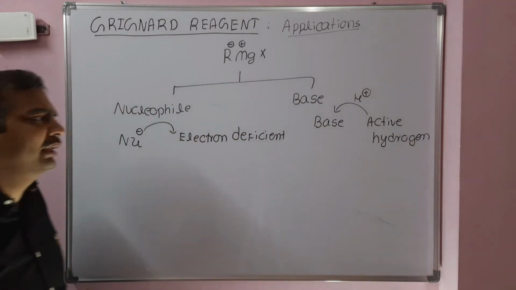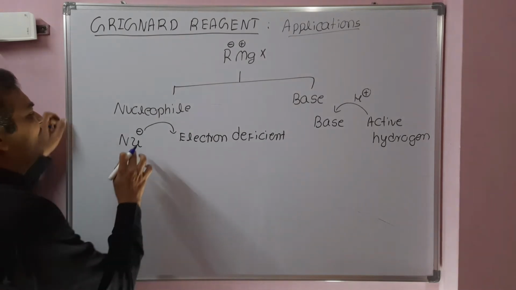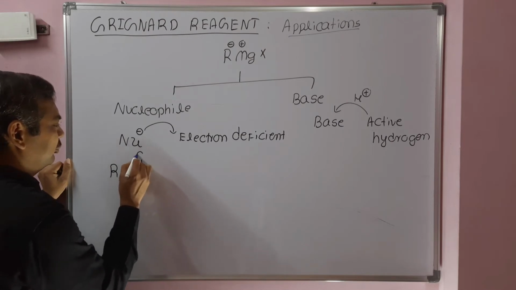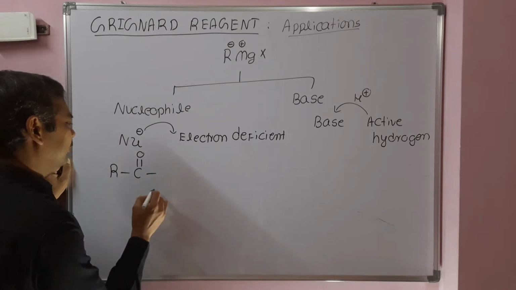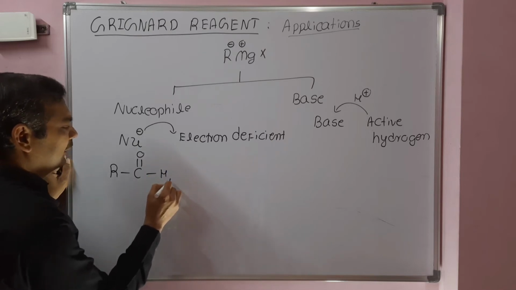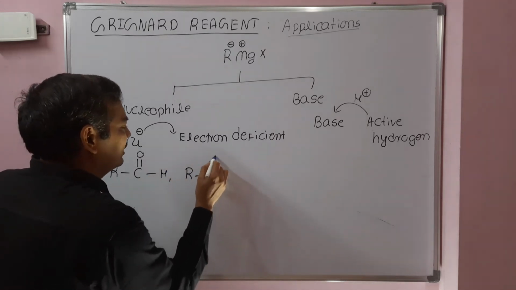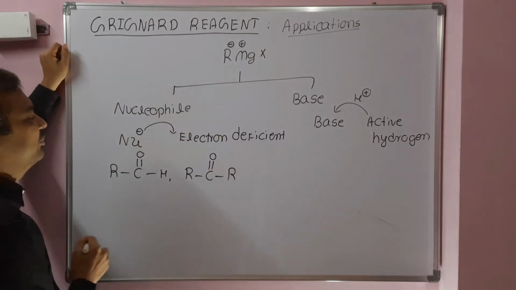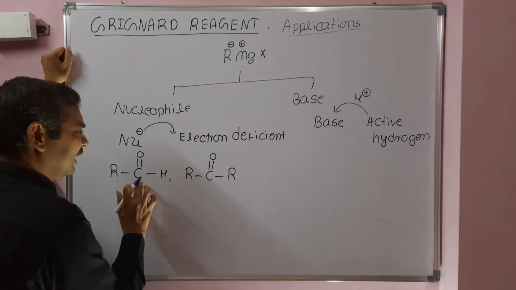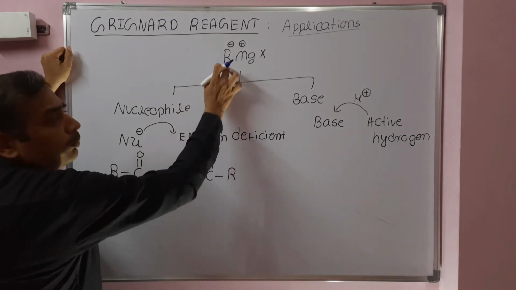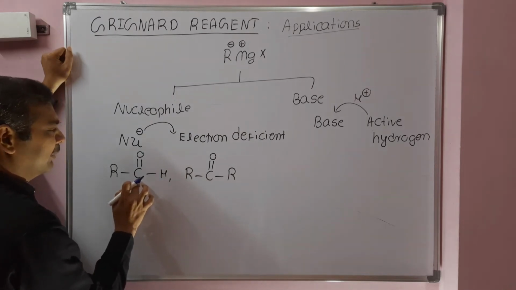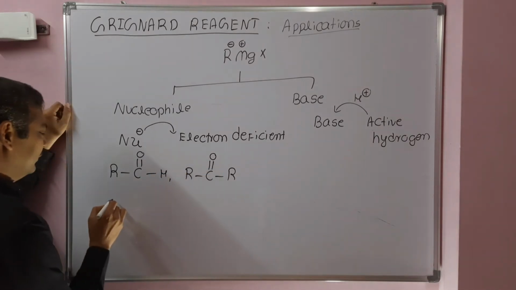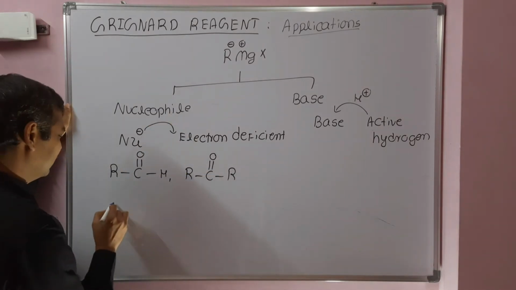So it is acting as a nucleophile on carbonyl compounds, either aldehyde or ketone. If aldehydes or ketones are present, Grignard reagents can act as a nucleophile. In aldehydes or ketones, the R group, alkyl group, will attack at carbon and the MgX part will attack on oxygen.